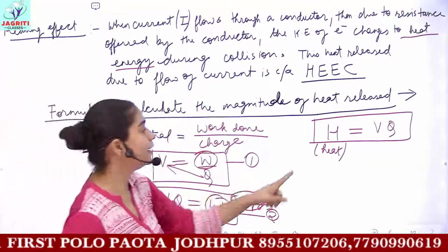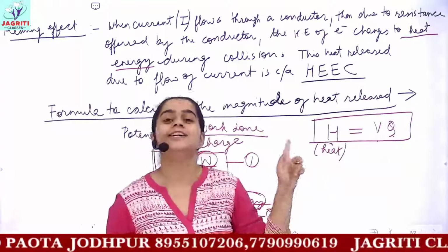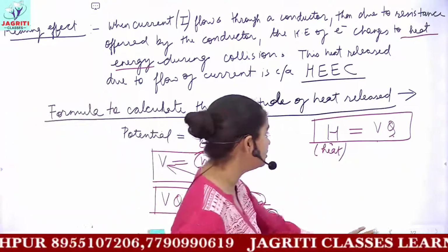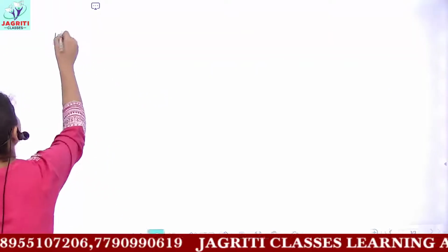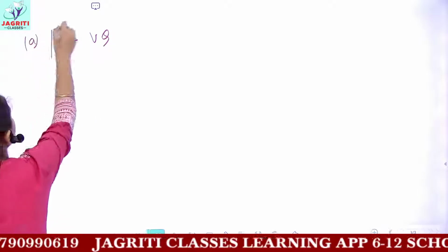During the heating effect, the amount of heat energy released is the product of potential multiplied by charge. I hope this formula is clear. So we got one formula for heat: heat energy is V multiplied by Q. This is the first formula.